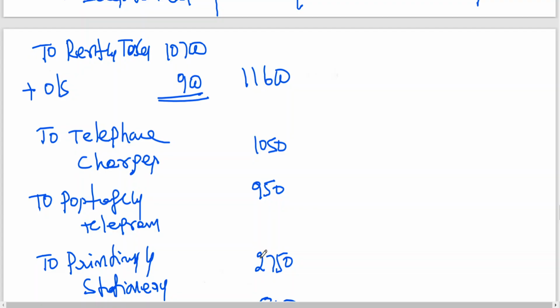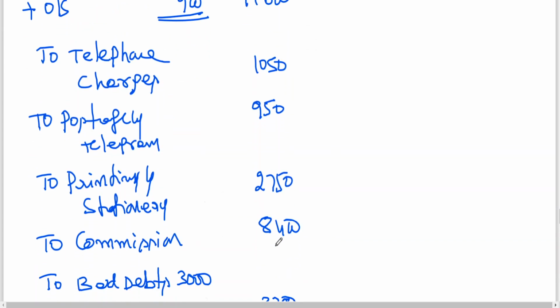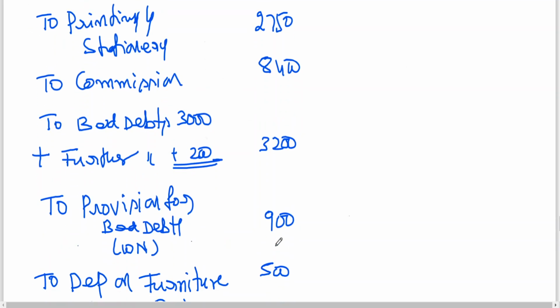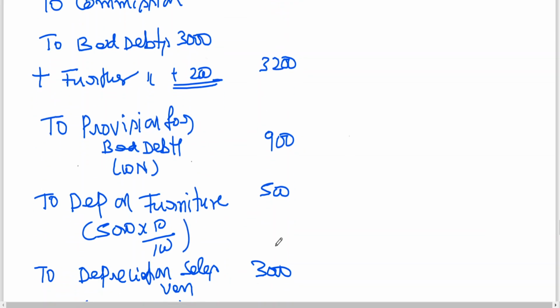minus 1,050, minus 950, minus 2,750, minus 8,400, minus 3,200, minus 900, minus 500, minus 3,000.